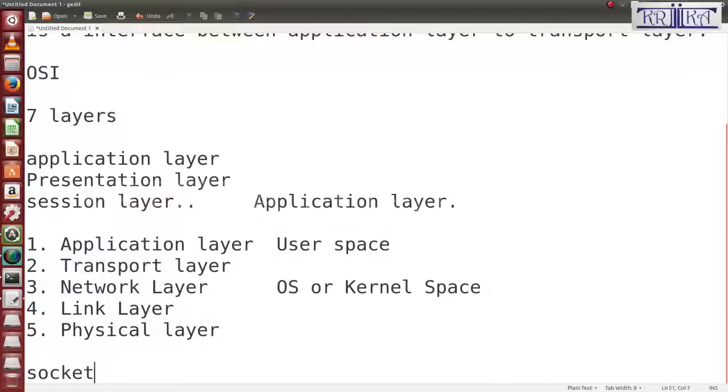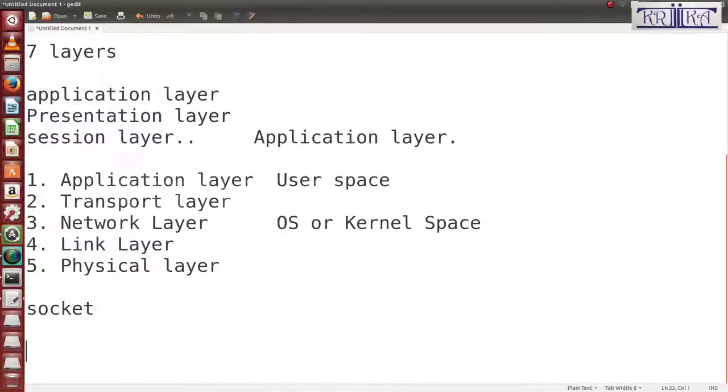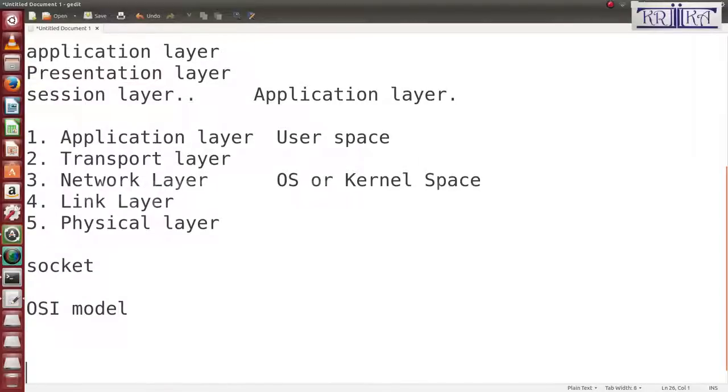Another definition of a socket: socket is a temporary file. It has read and write operations. Before we understand that socket is a temporary file, we will first draw the OSI model. First is the application layer.